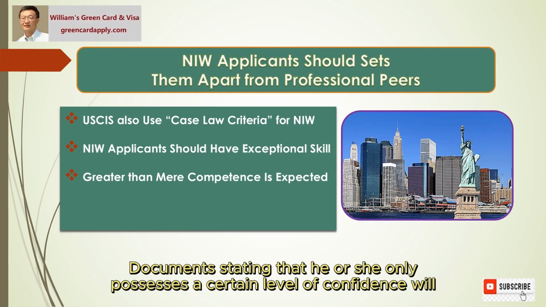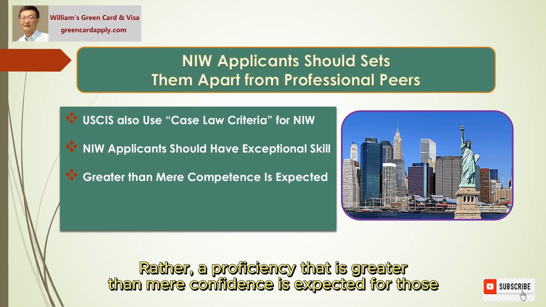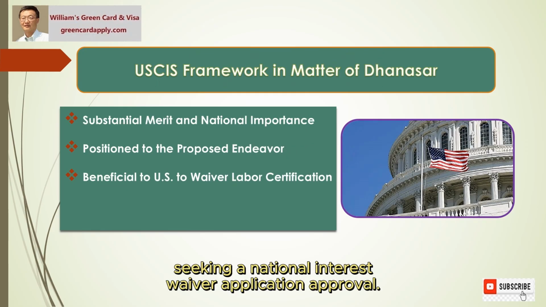Documents stating that he or she only possesses a certain level of competence will not be sufficient to receive a national interest waiver approval. Rather, a proficiency that is greater than mere competence is expected for those seeking a national interest waiver approval.